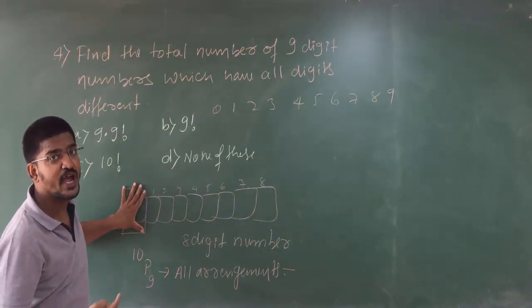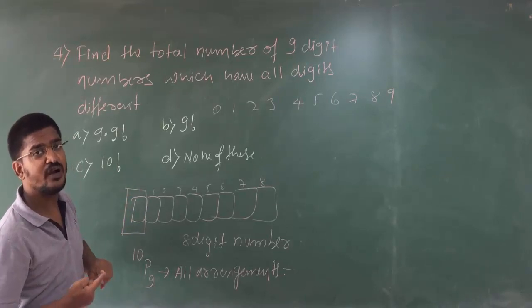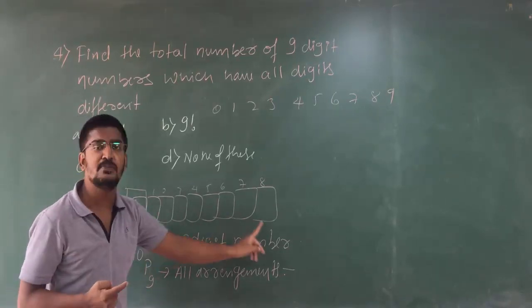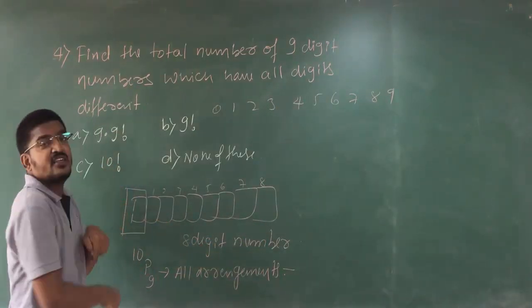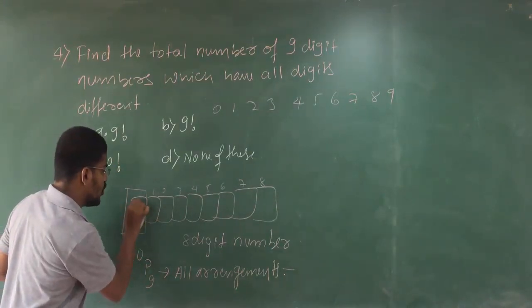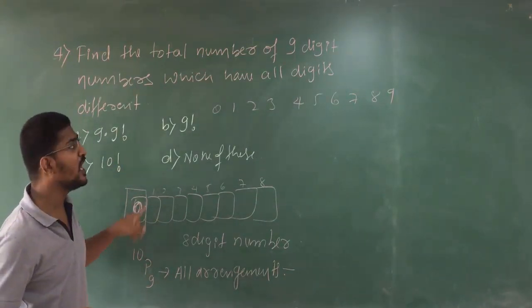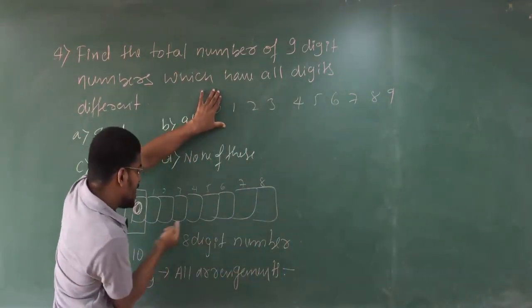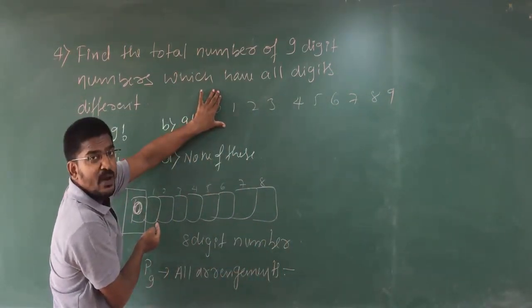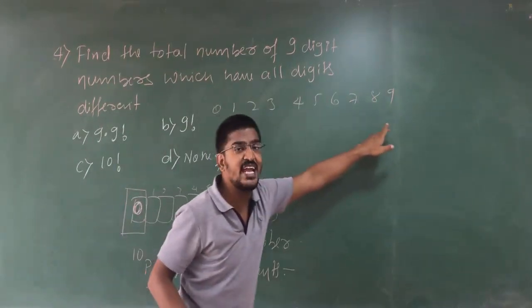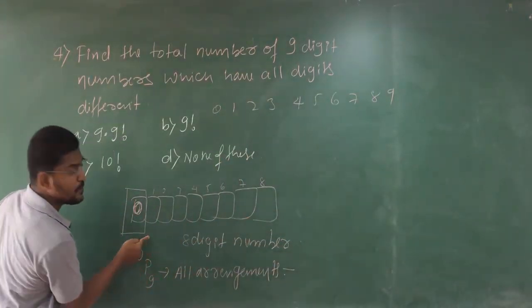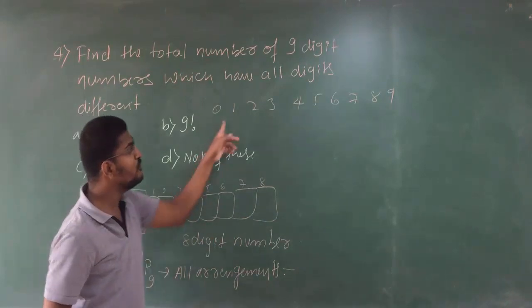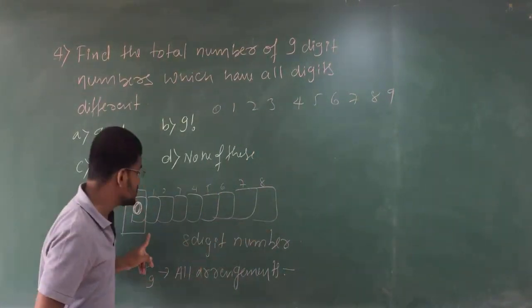Because we are finding the total number of possible cases with 0 at the first place. If I fix 0 here, you will remain with 9 digits. You will remain with 8 places. Are you getting my point? You will remain with 9 digits and 8 places. Clear? From this 9, you should arrange this 8.